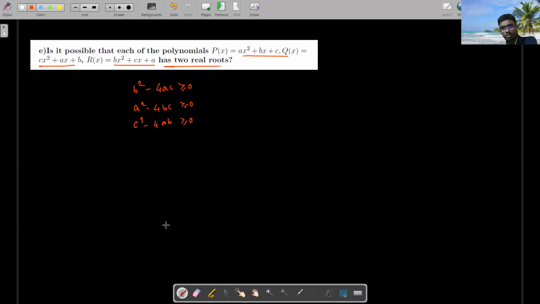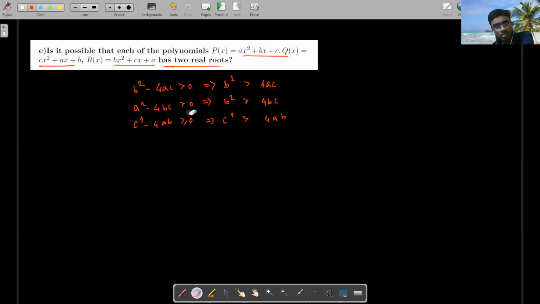Now we can say b square is at least 4ac, a square is at least 4bc, and c square is at least 4ab.